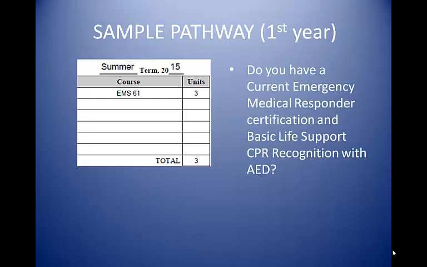Do you have a current Emergency Medical Responder certification and Basic Life Support CPR recognition with AED? If so, please see a counselor in the counseling office in room 1616 to learn the steps to: 1. Complete a petition for program waiver, for example, that you do not need to take EMS 61 based on your certifications, and 2. Petition to waive the prerequisite for EMS 81.